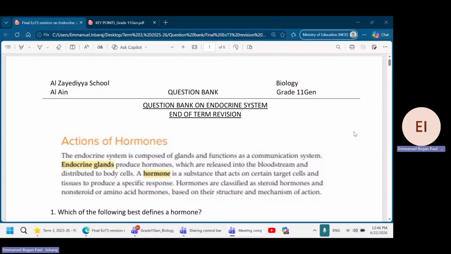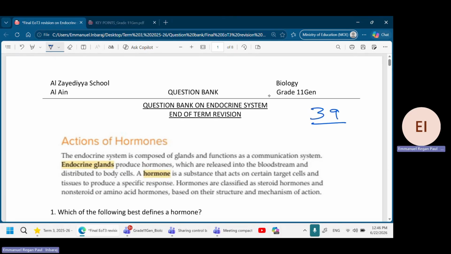So now we're going to do a revision on the endocrine system. This is your final review. I want you to turn to page number 39. Boys, please turn your books to page number 39. So page number 39, here we go. One of the questions is going to be on the action of hormones.